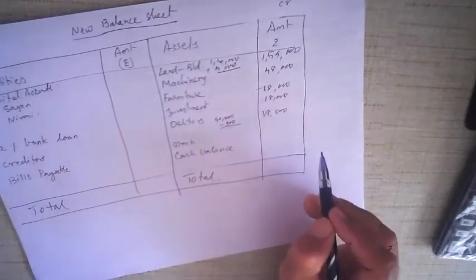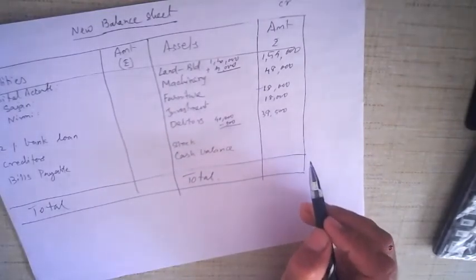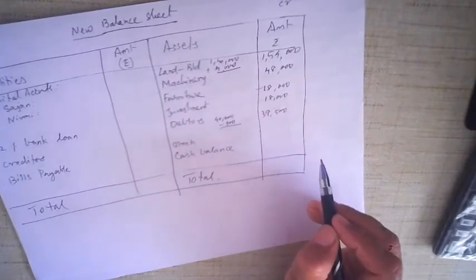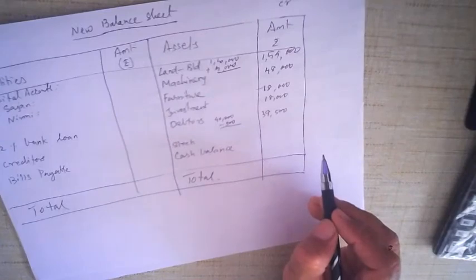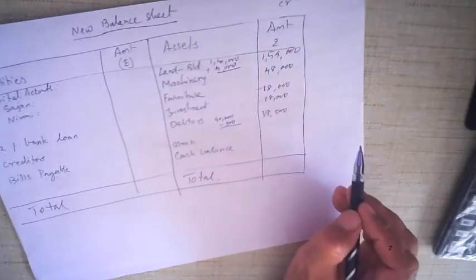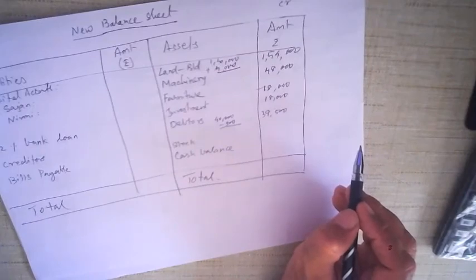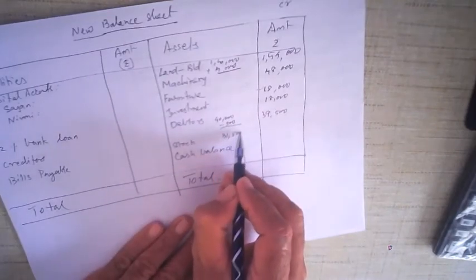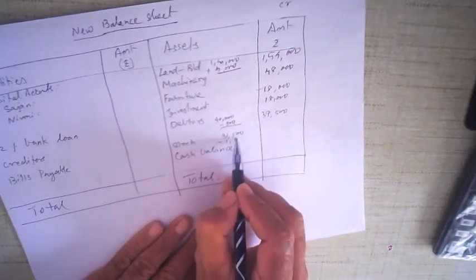Now you can see one more is that stock. Okay, stock is 31,500, but here it says that 1,500 repairing expense is required for stock. So the value of stock is going to decrease. So 31,500 minus 1,500.